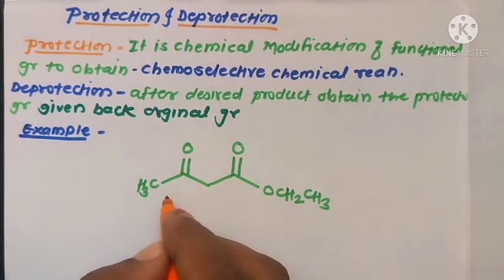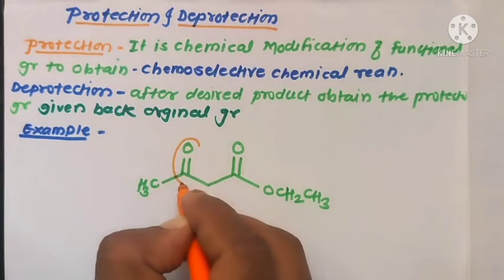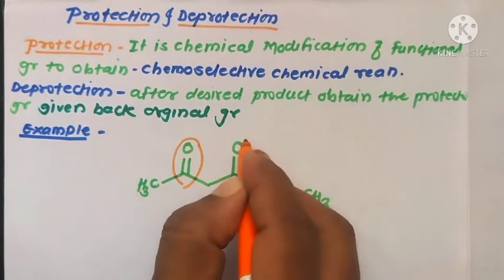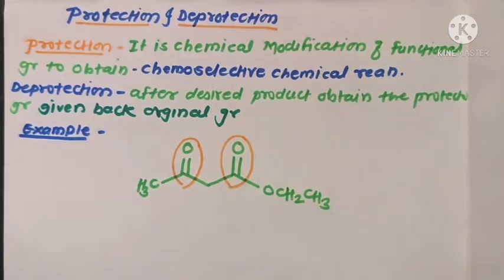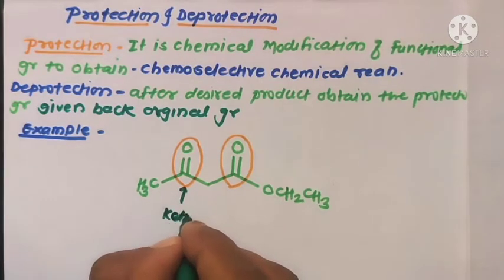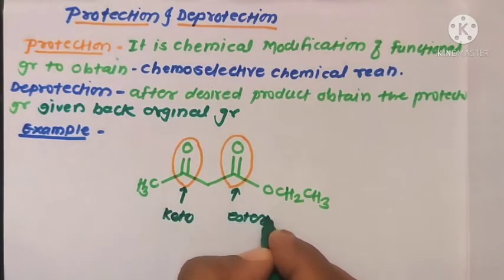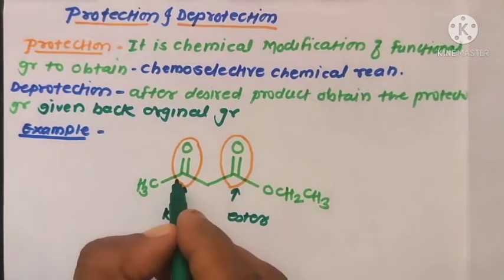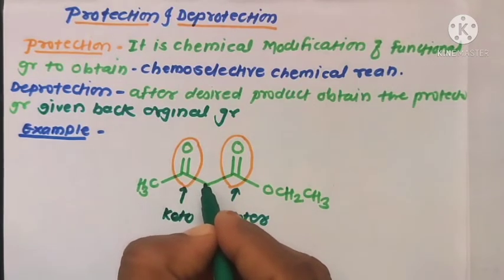In this molecule, ethyl acetoacetate, there are two functional groups. These are the one functional group, and these are the second functional group present in this molecule. The first one is the keto group, and the second one is the ester carbonyl group. The ketonic carbonyl group is present as well as the ester carbonyl group. These are the two different functional groups present in the ethyl acetoacetate molecule.